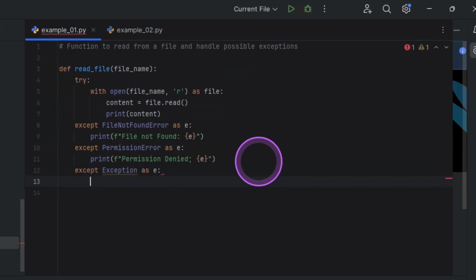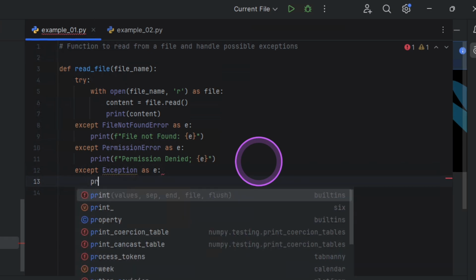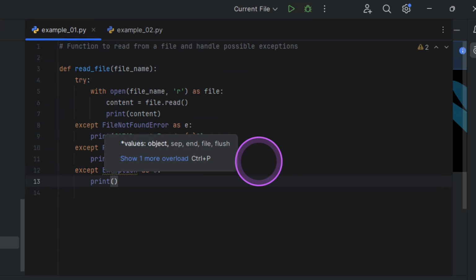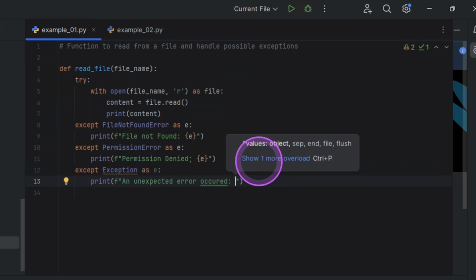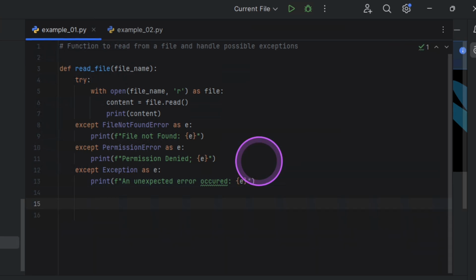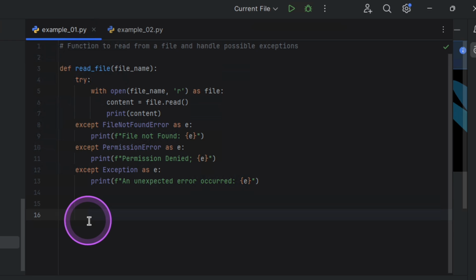But because I'm not so sure of what exception it is going to catch, I'm just going to write a generic statement. I'm going to use a formatted string and just say, hey, an unexpected error occurred. And I'm going to put the exception so you know what was raised. This handles every other exception that might be seen. Just put in one more r here. Okay, that takes care of it.